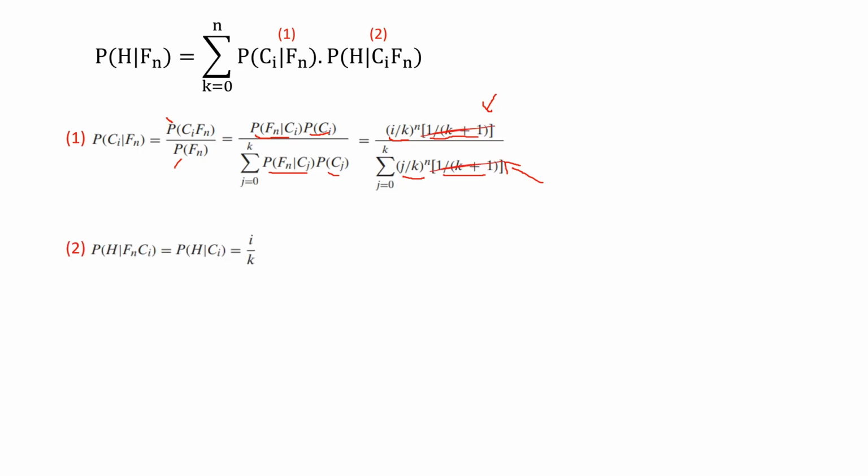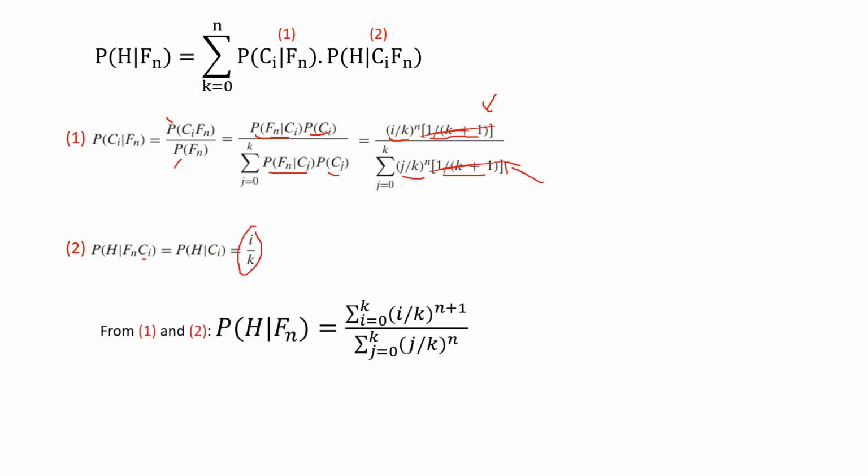For the second part, because each flip is independent of the others, with each coin selected, P of H given Fn and Ci will be equal to P of H given Ci, which is i divided by k. And if we take 1 multiplied by 2, we'll have the following formula.